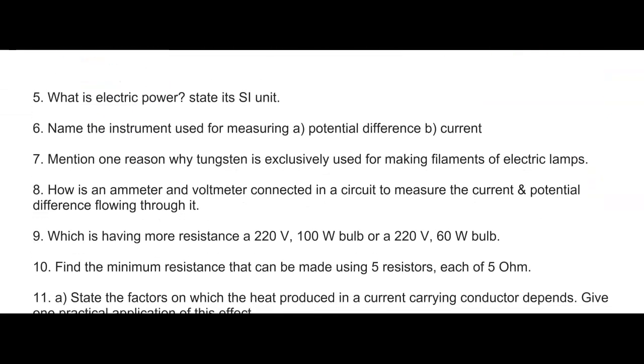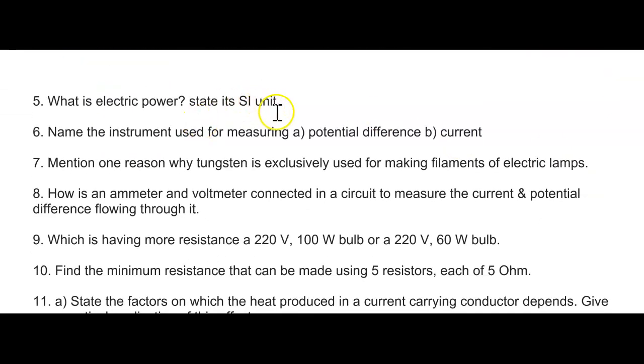Next question, what is electric power? State its SI unit. Next, name the instrument used for measuring potential difference and current. So what instrument do you use to measure potential difference and what instrument do you use to measure the current. So you have to write it, and you can even add option C, power.